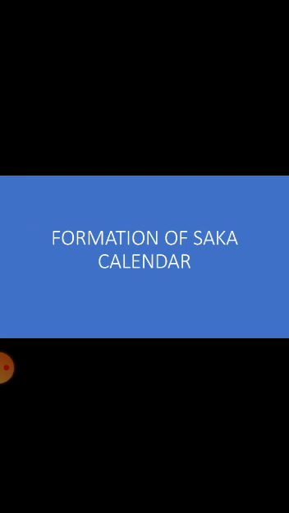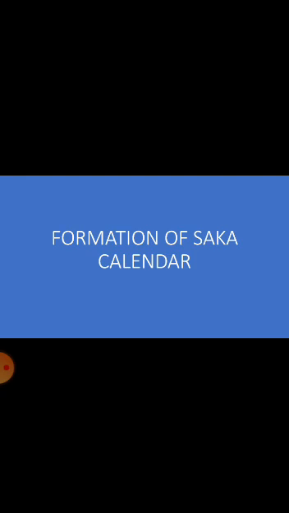Astronomy is the science to know about heavenly bodies: sun, moon, stars, planets, etc. In order to know about their cycles and the relations of the planets, stars, moon, etc., this Shaka calendar was used.